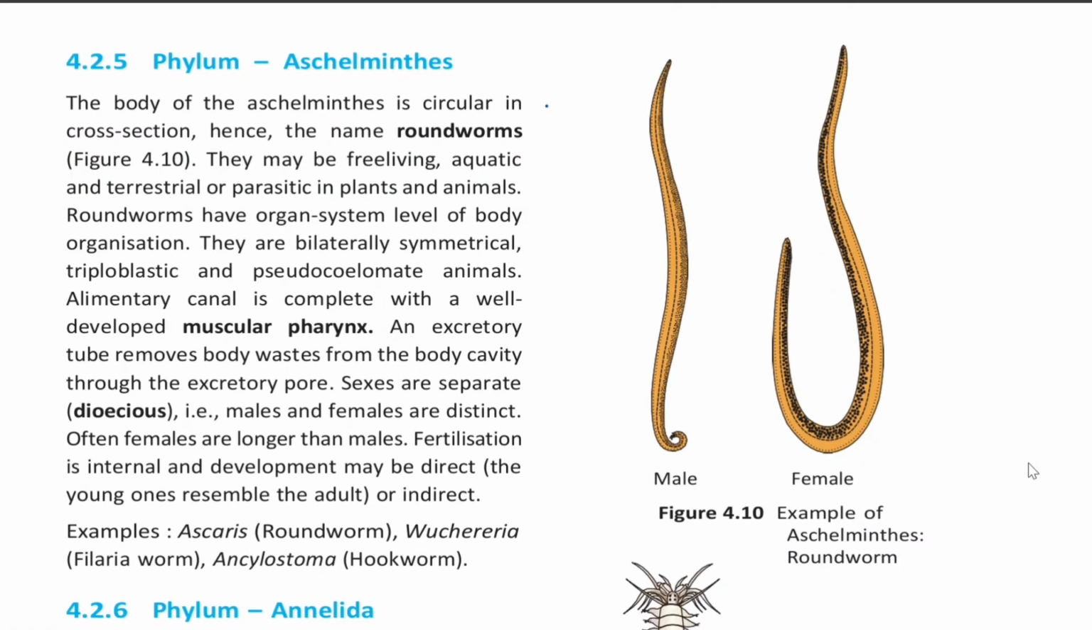4.2.5 Phylum Aschelminthes. The body of Aschelminthes is circular in cross-section, hence the name roundworms. They may be free-living, aquatic and terrestrial, or parasitic in plants and animals. Roundworms have organ system level of body organization. They are bilaterally symmetrical, triploblastic and pseudocoelomate animals. Alimentary canal is complete with a well-developed muscular pharynx. The excretory tube removes body waste from the body cavity through the excretory pore.